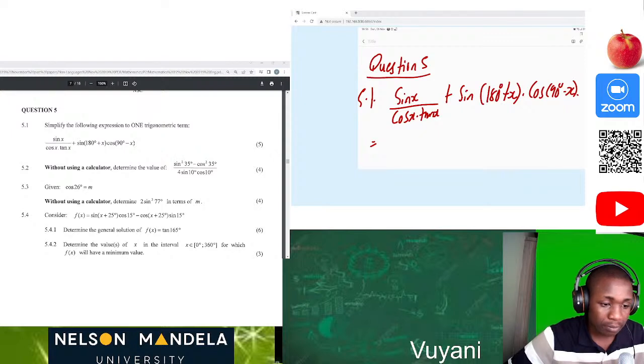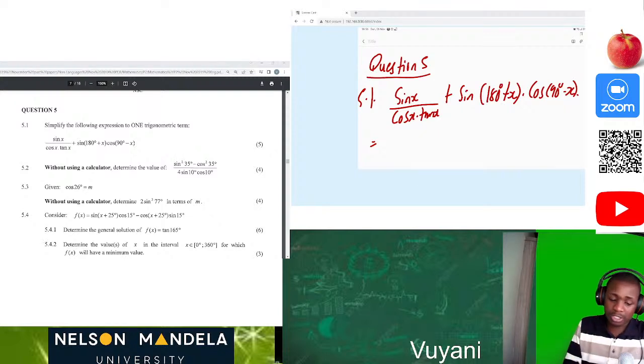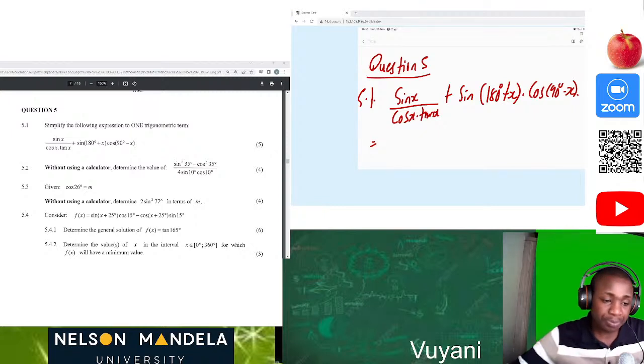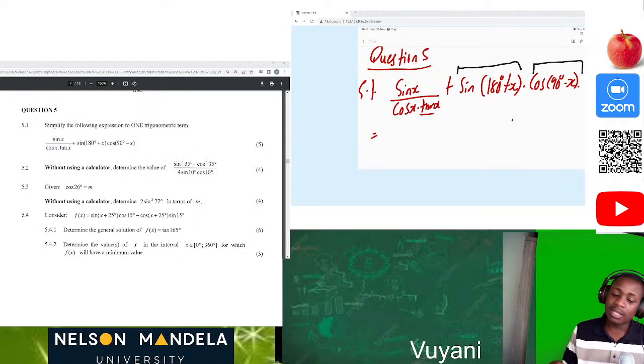Okay, let's go. So we are given sine x over cos x times tan x. This is quite a great question, because now we must simplify to a single trig ratio. Wherever we see tan, we replace it with sine x over cos x. Then here we will use the reduction formula, and also on this part we must use the reduction formula, and also understand that this is cos at 90, which means it's going to have a co-ratio.